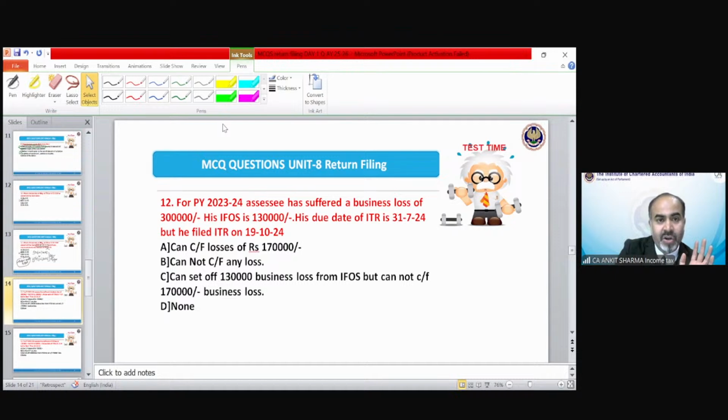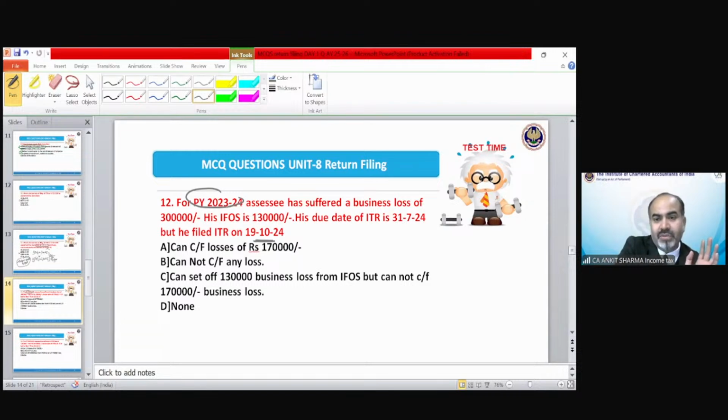Why did I not frame it for 25? Because those dates have not come yet. So for the purpose of understanding, I have framed this question from the point of view of previous year 23-24 and assessment year 24-25. The concept will remain the same. If I write 19th October 25, those days are yet to come, so that could be a confusion.